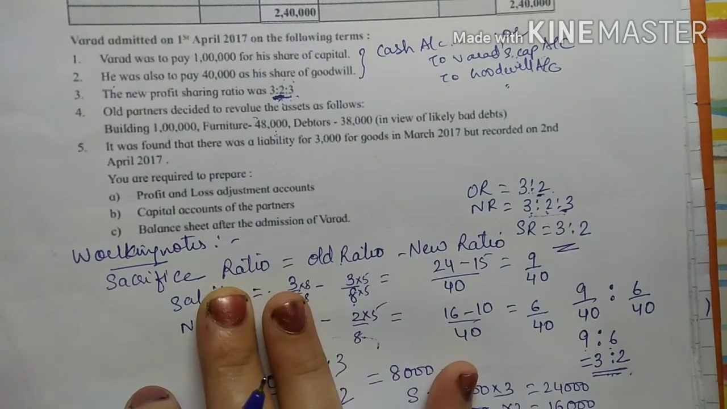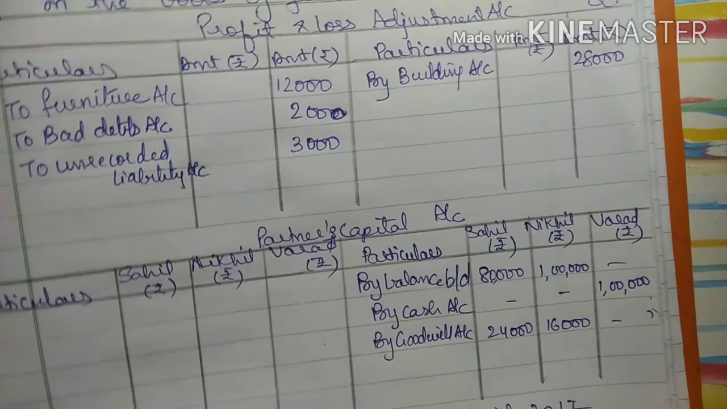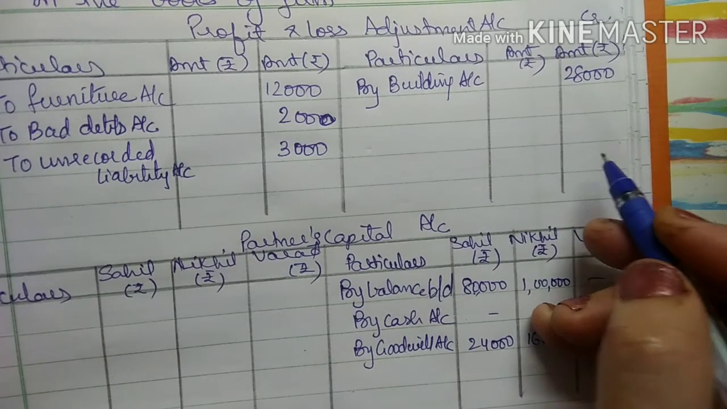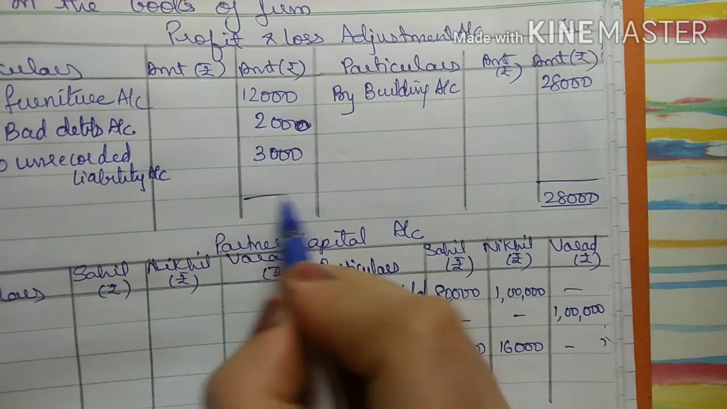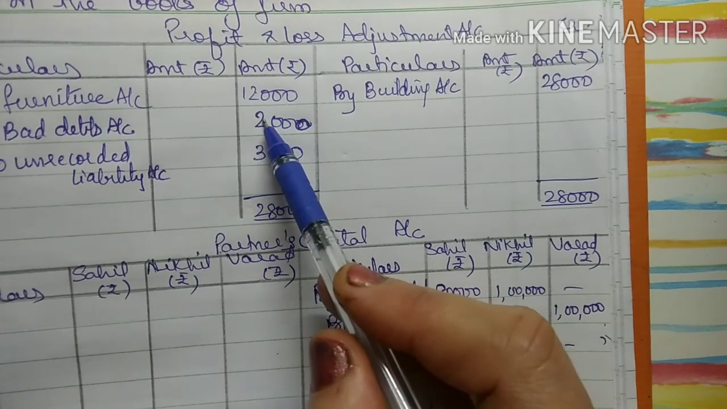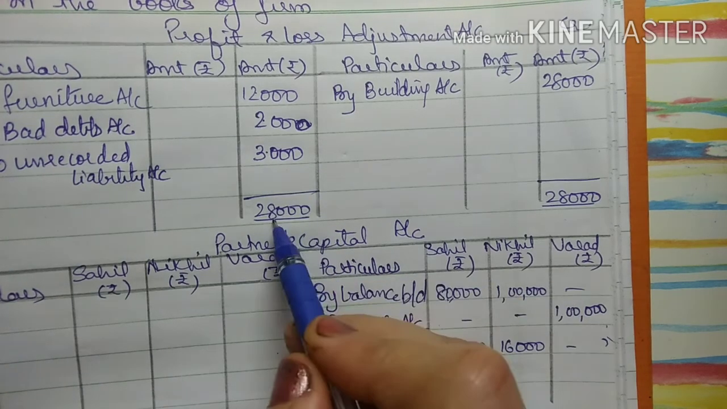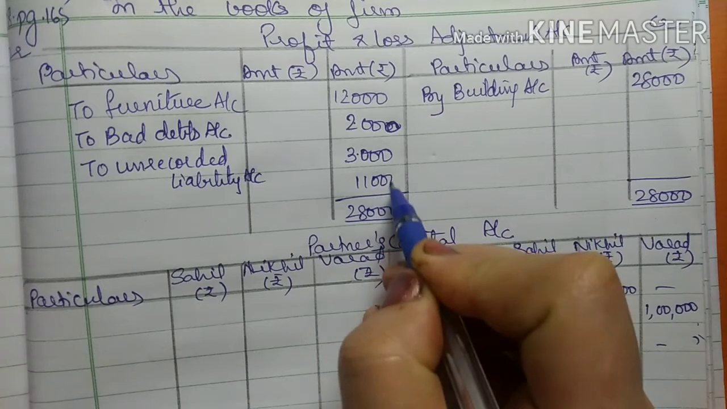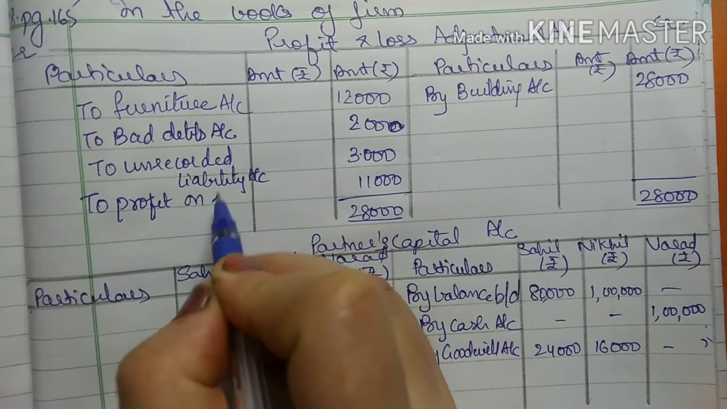Now we will close the accounts. So first we will close the profit and loss adjustment account. So see here, as we can see clearly, this side total is more, that is 28,000. So on both sides I will write 28,000. Now this is 12,000 plus 2,000, 14, 14 plus 3, 17. So 28,000 minus 17,000, it will be 11,000. This is nothing but profit on revaluation.